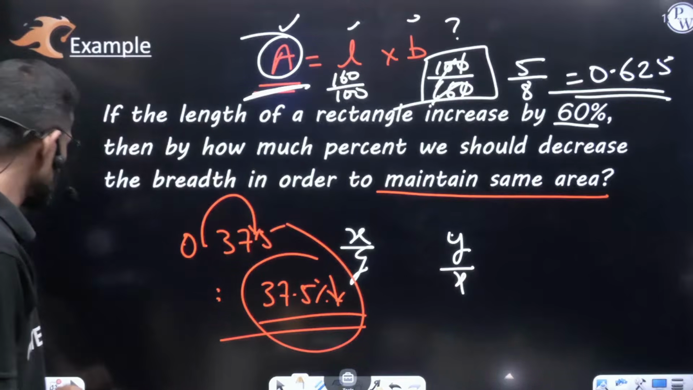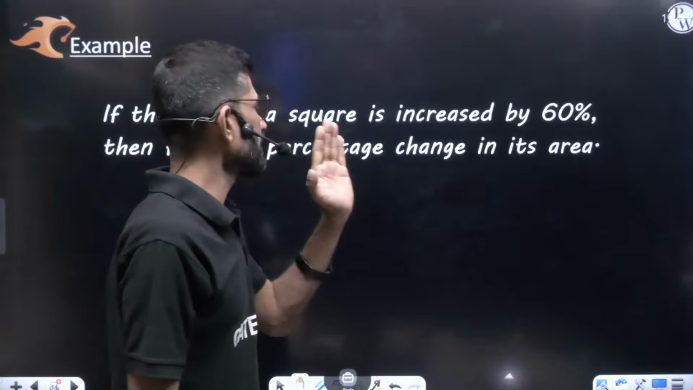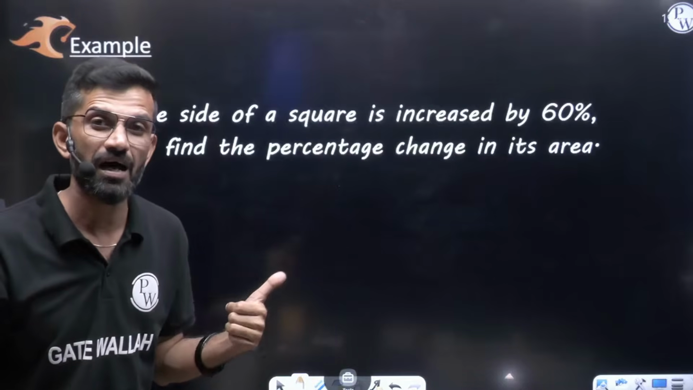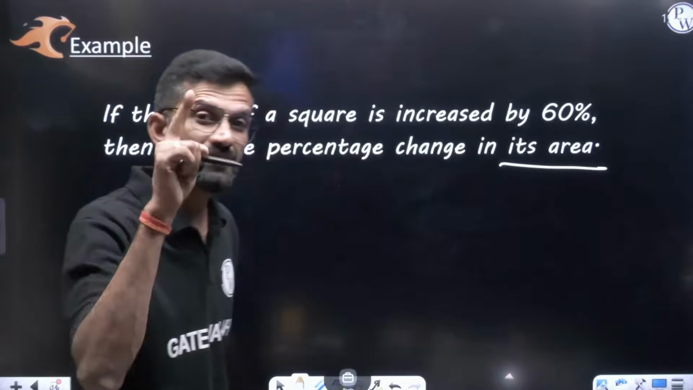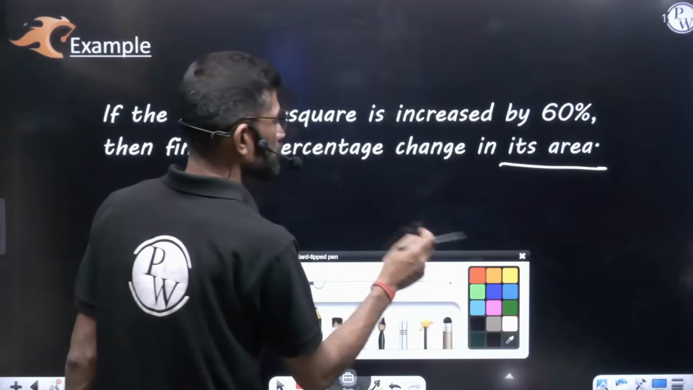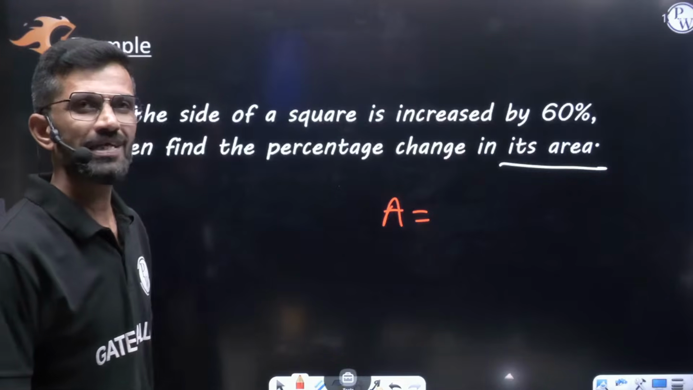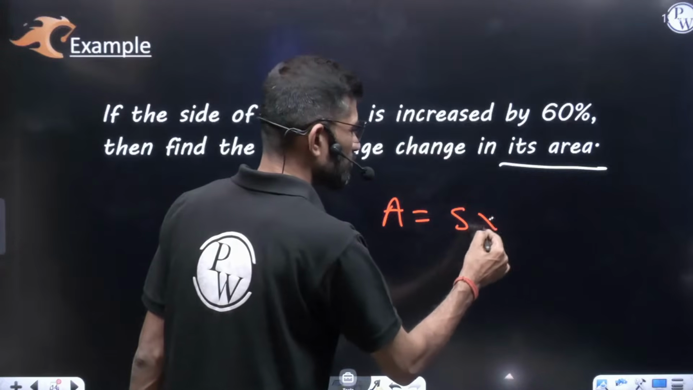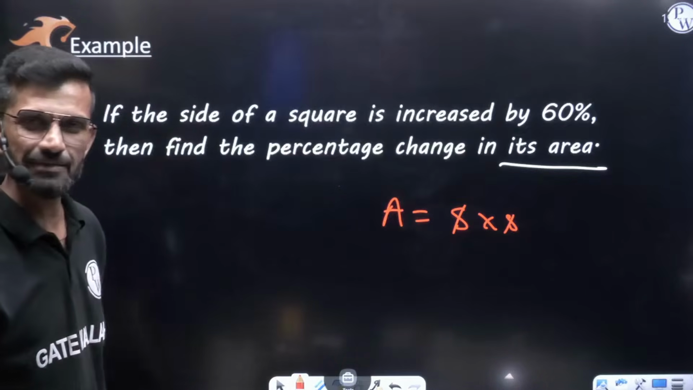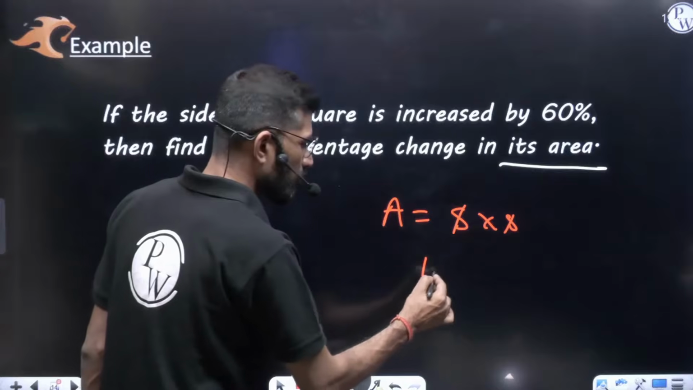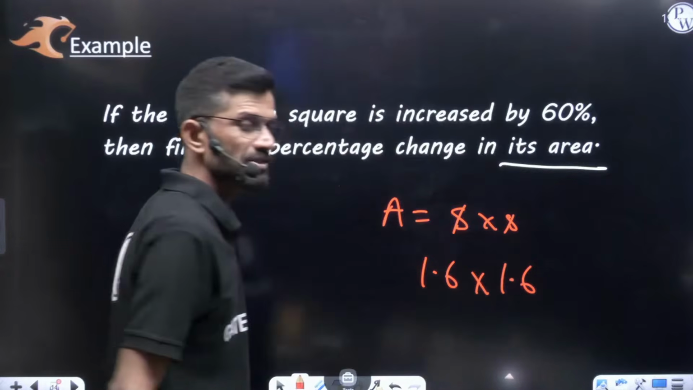For example, if you see this question: if the side of a square is increased by 60%, then find the percentage change in its area. Area means the result change. So what's the formula for the area of a square? Area of a square is side into side, or you can say side square. So side into side means two times the side is multiplied. It is increased by 60%, which means it will become 160% into 160%, that is 1.6 into 1.6.